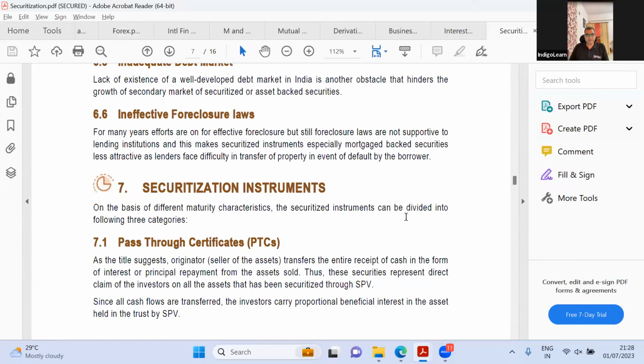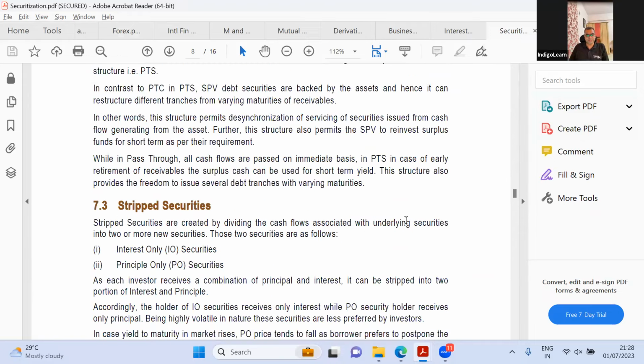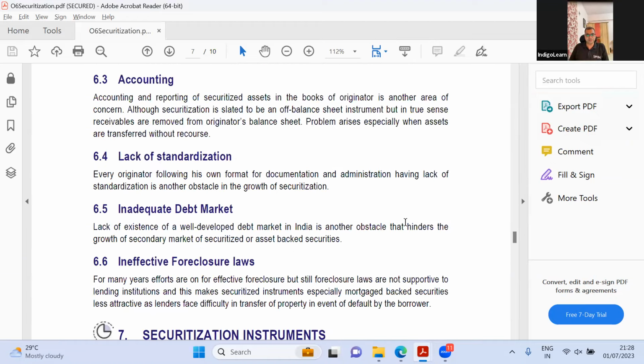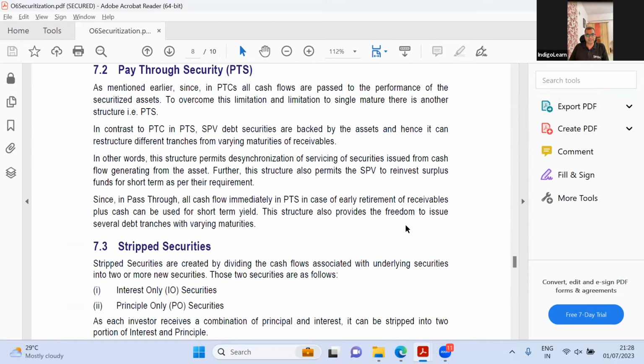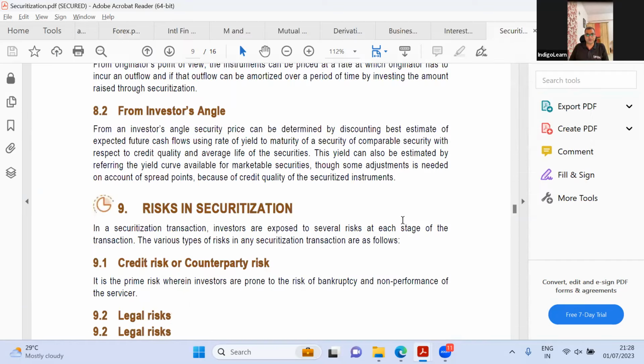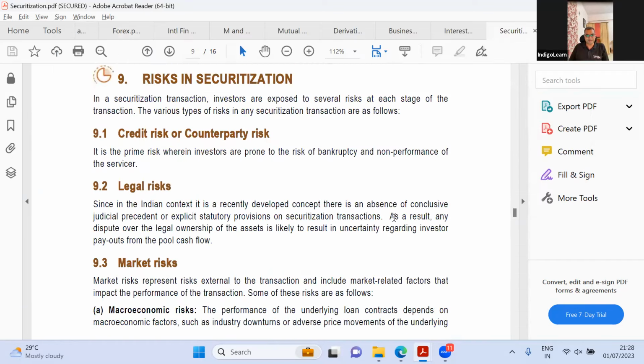And what else? Securitization instruments and strip securities. They have explained that. Pricing. Yeah. So I think we had pricing also. Securitization, pay through, strips, pricing. And then securitization in India as a chapter. Risks. Yeah. Now they've added something called risks. So this is risks that is available.